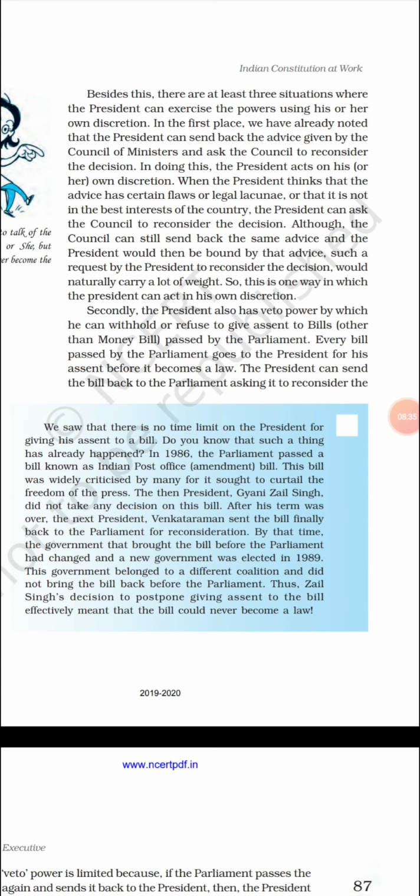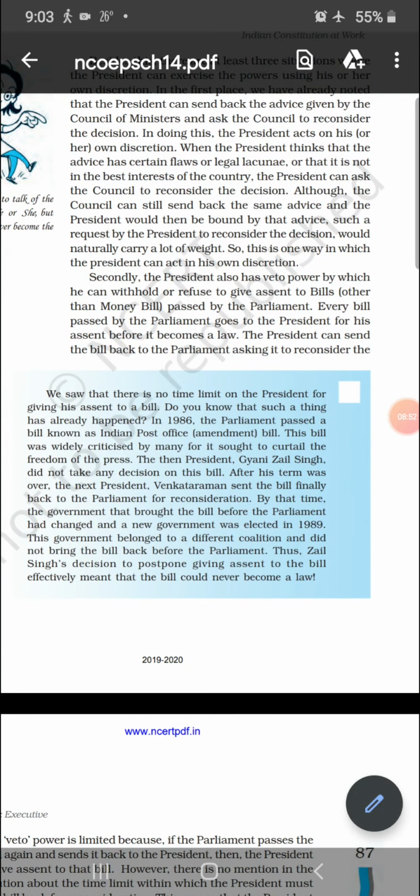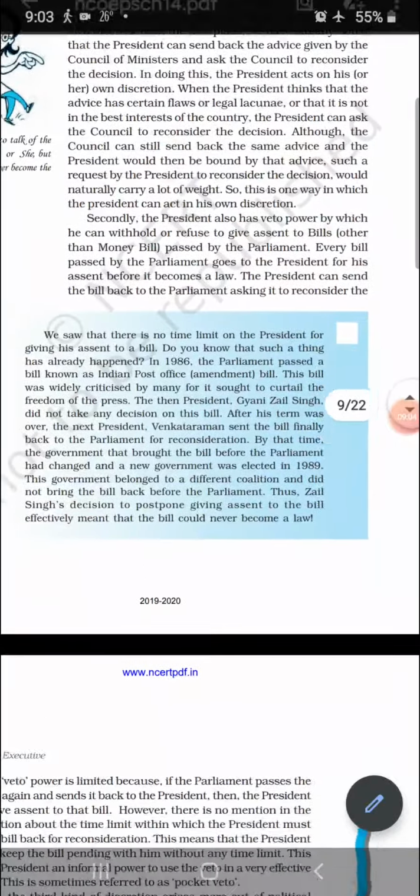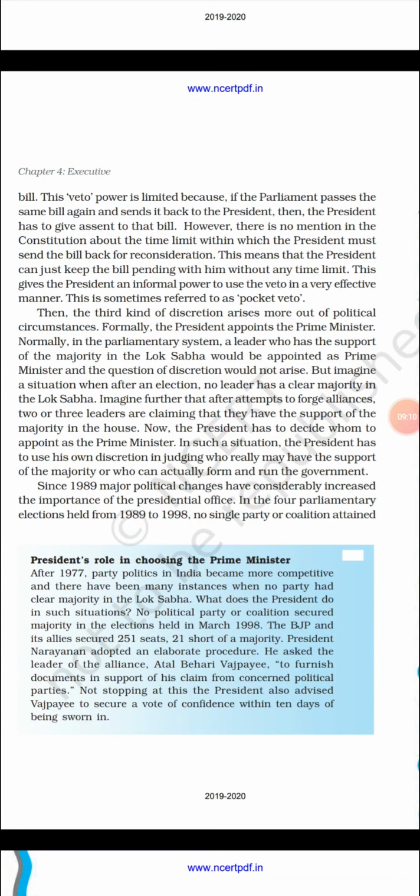And the fourth power is the appointment of the prime minister. If there is no majority in the Lok Sabha, at that time the president has the power to choose the prime minister, sometimes in a coalition government, or when 2-3 persons come as candidates for the prime minister's position. Now, in the four parliamentary elections held from 1989 to 1998, no single party or coalition attained a majority in the Lok Sabha.